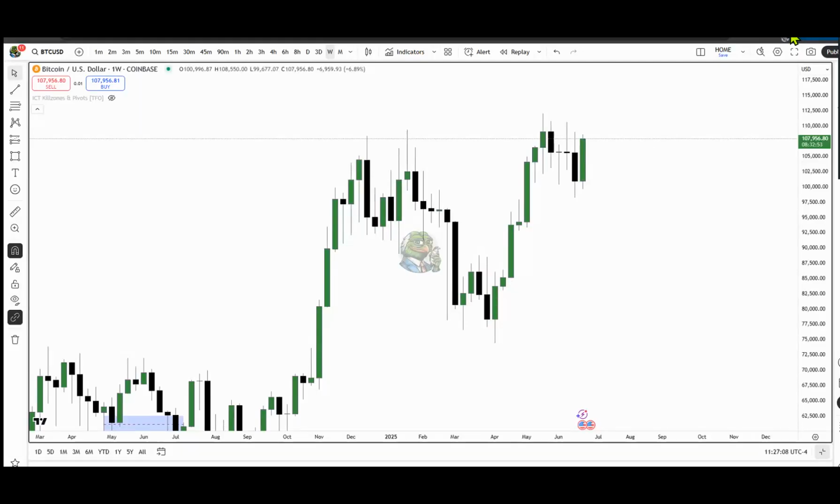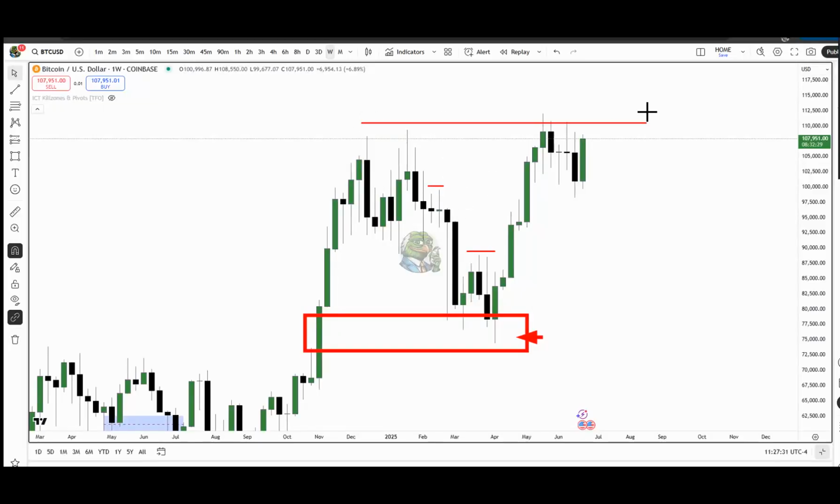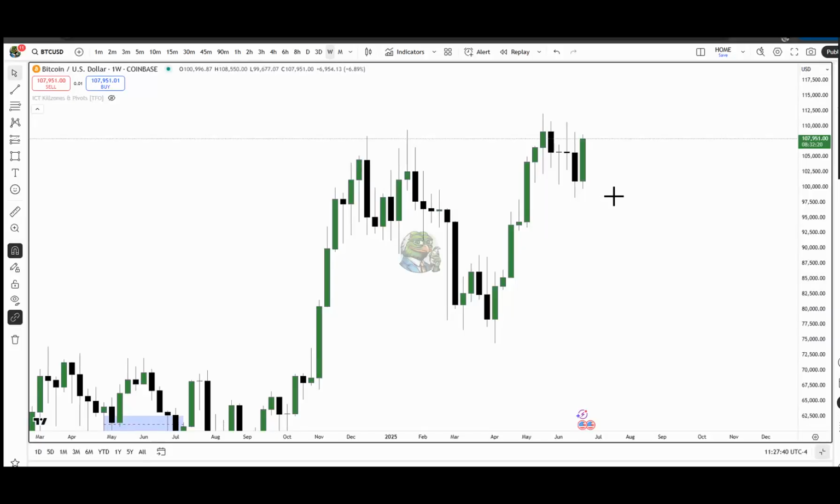Okay, so where has this market come from on this weekly chart? We've come from a bullish fair value gap. Where is the market going? Well, there's a few liquidity pools when we're down here. When we're down here and we're looking for a movement up, this is a liquidity pool. This is a liquidity pool, and these highs are a liquidity pool. Okay, so that's where we have come from. And more closer to the current price, we've also come from that fair value gap.